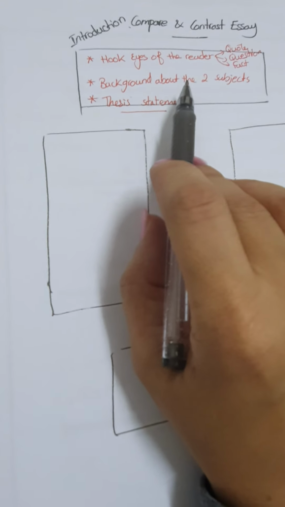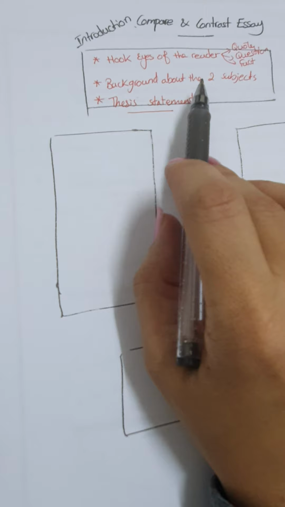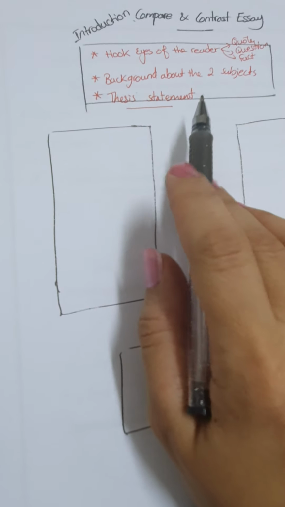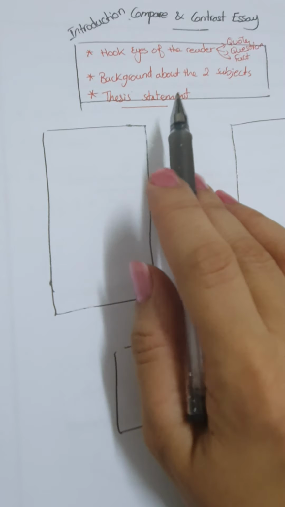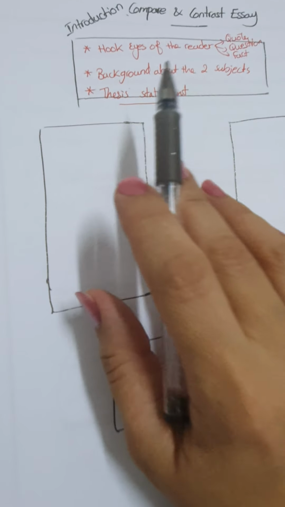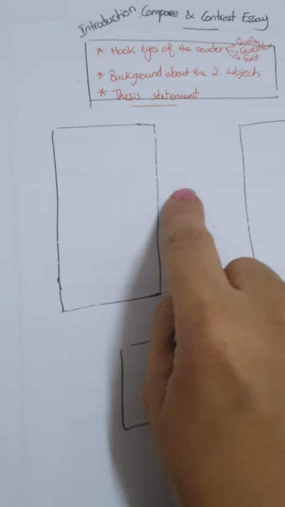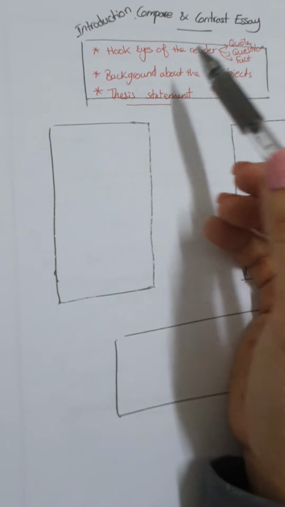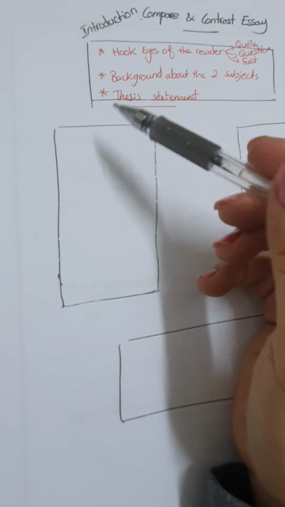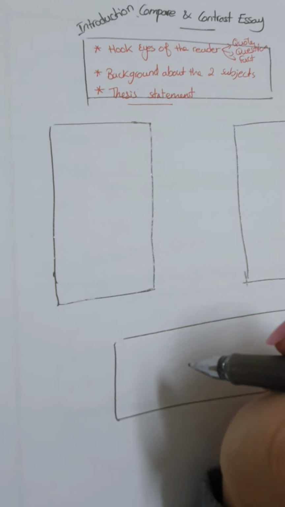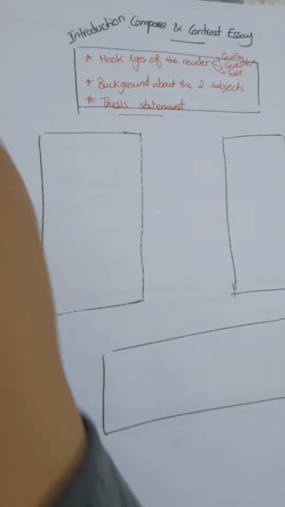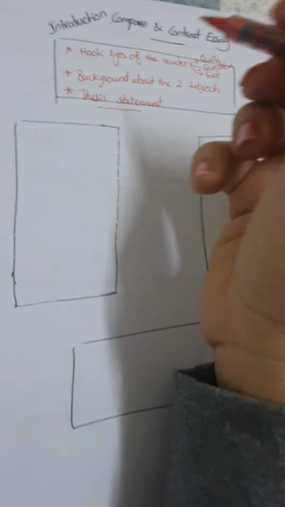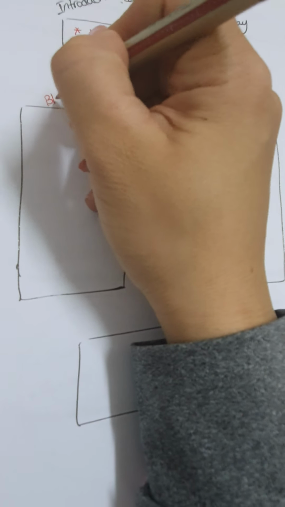Like basketball and football, both of them are sports, and sports are very important for a person's health. So you talk generally, as we said before, this here is the topic. I talk generally, an overview. Then I mention my thesis statement that will be supported through the body. Then I have two ways to write my body. That's why I drew two bodies for you. The first one is the block method.